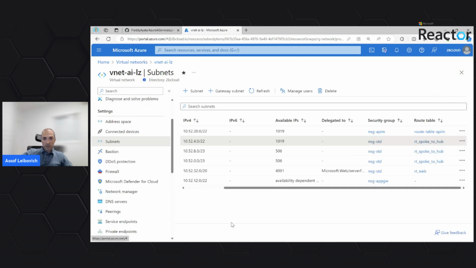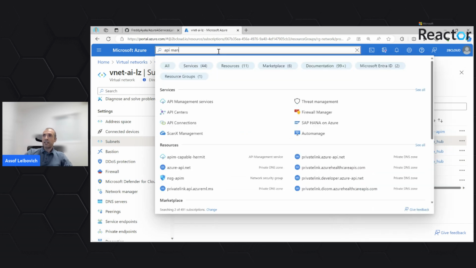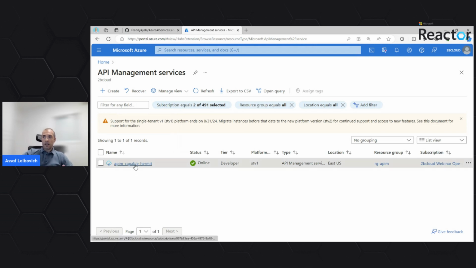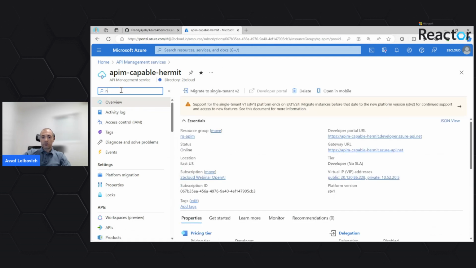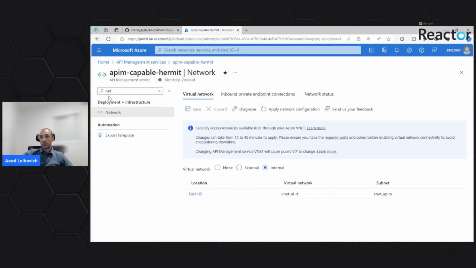The next service I would like us to review is the API management service. The API management is the service that controls the way that we expose our OpenAPI to client applications. The API management is also hosted internally inside the virtual network. In here as well, we can go to the network plane and see that it's connected to the VNet AI LZ, the spoke network, with the APIM subnet, which is one of the subnets in our spoke network.